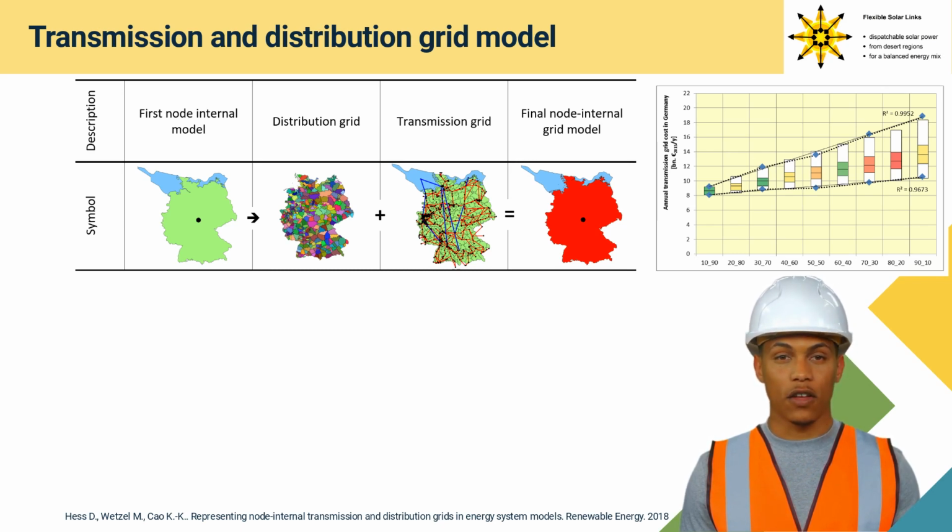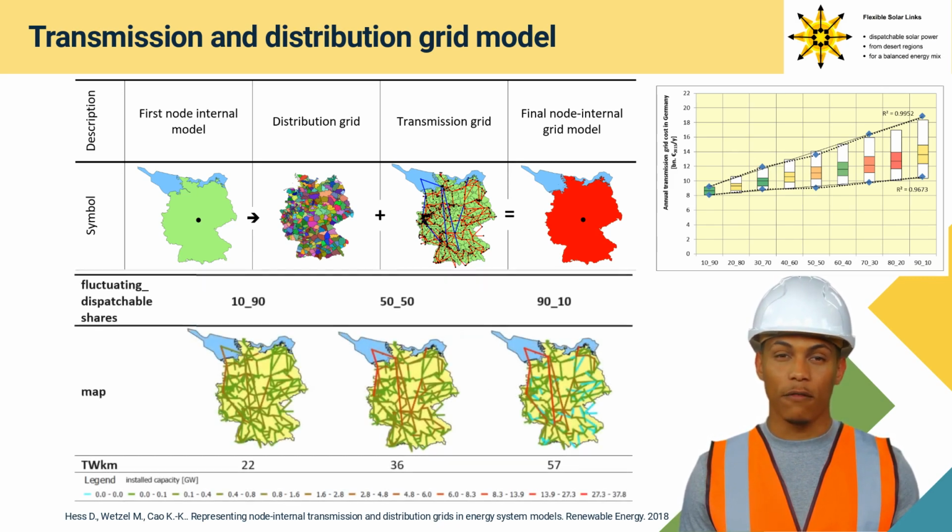The higher the share of fluctuating renewable energy, the higher the transmission grid cost. High shares of fluctuating renewable energy, such as the 90-10 share, lead to a triplication of the national installed transmission line capacity, while the major impact arises from the HVDC north-south transmission lines.